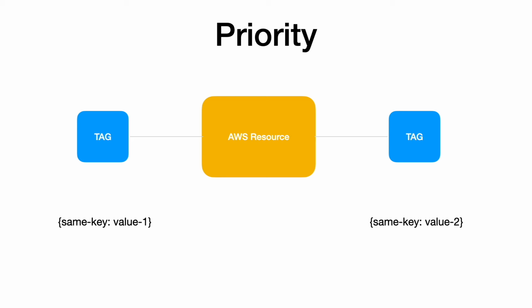CDK provides the option to associate priority while applying the tag with the help of tag properties. In case of conflicts, the priority values are compared and the value with the highest priority wins. By default, applying a tag has a priority of 100. If the priorities are not defined or they are the same, then the tagging which is closer to the bottom of the construct tree gets applied.